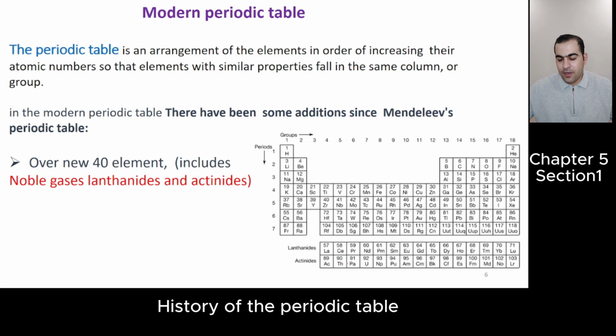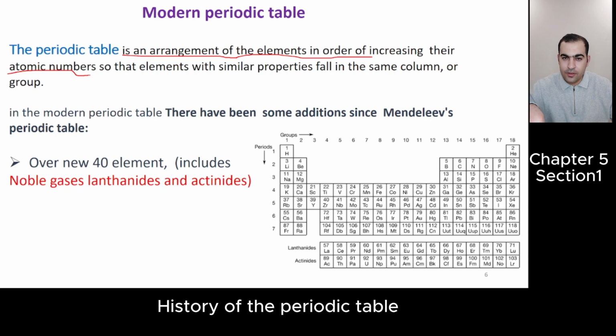Okay, modern periodic table. Since Mendeleev, the periodic table has been modified many times. So what's the modern periodic table? The modern periodic table is an arrangement of elements in order of increasing atomic numbers. So Henry Moseley arranged the elements according to atomic number.